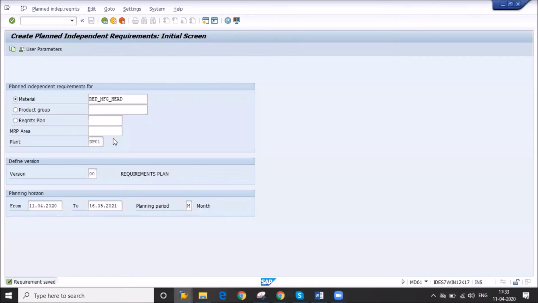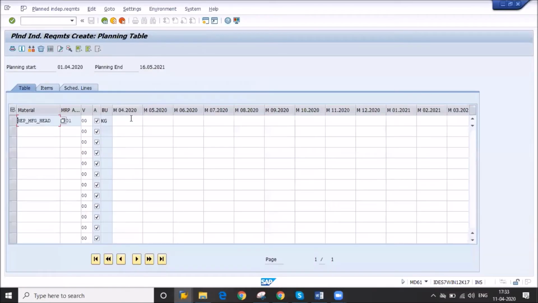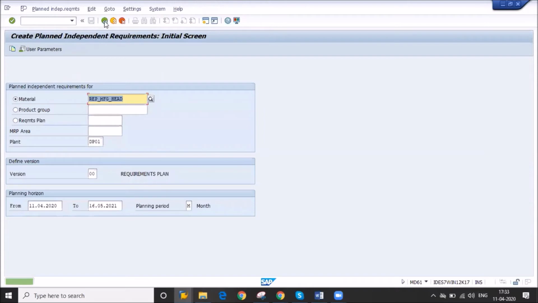So I'm giving here, suppose, 20 quantity. This is my planning for the month of April. I'll save it. My PIR will be there.